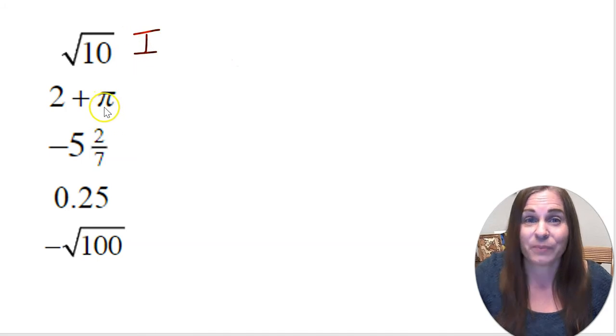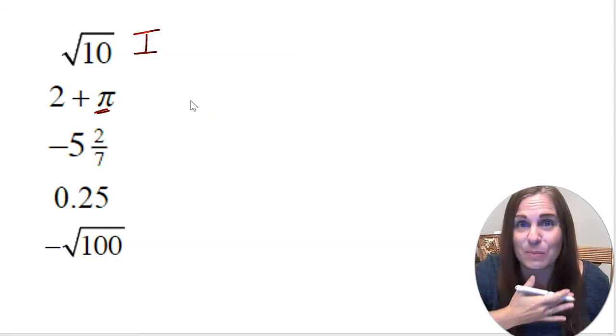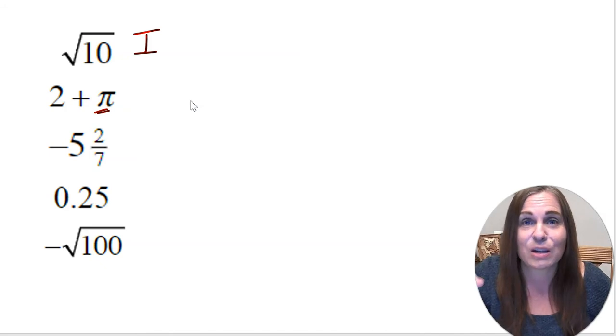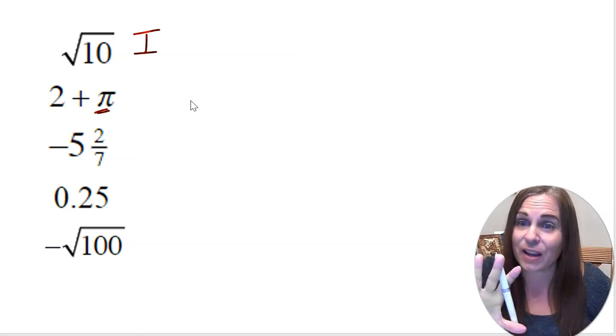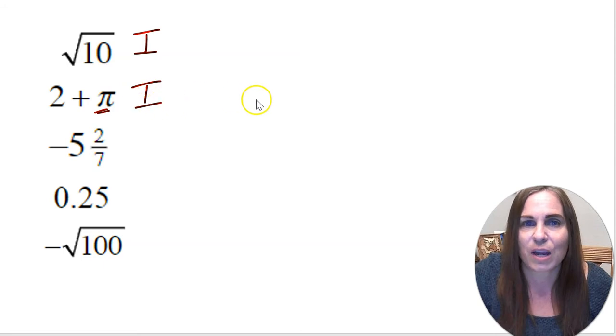Irrational. We talked about pi being irrational, and it's about 3.14. If I add 2 to that, I get 5.14. But remember, it doesn't end there. It keeps going. Just because the number before the decimal is now a 5 instead of a 3 doesn't mean that the decimal changes, right? The decimal stays the same. It still doesn't end and it doesn't repeat. So this is also irrational.